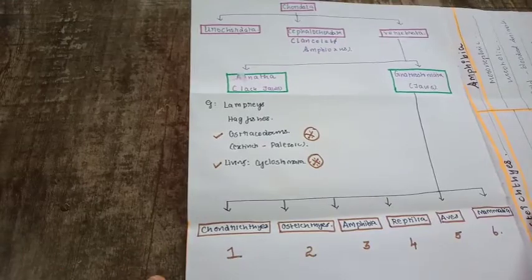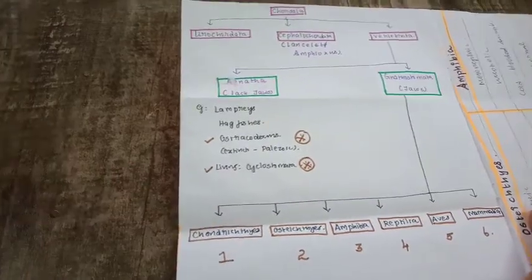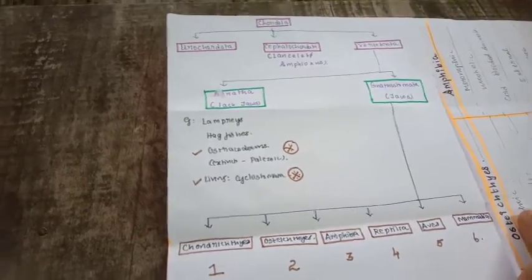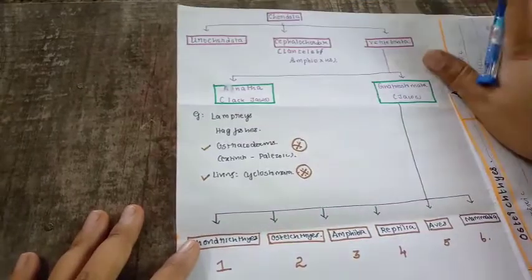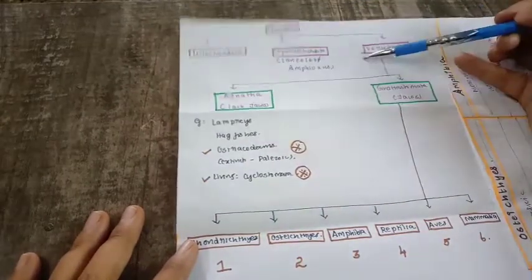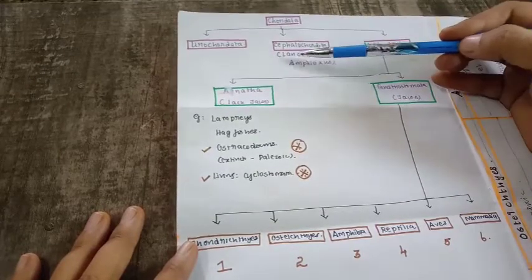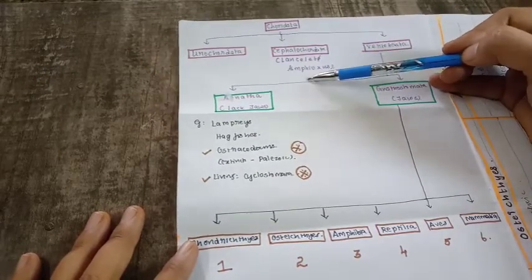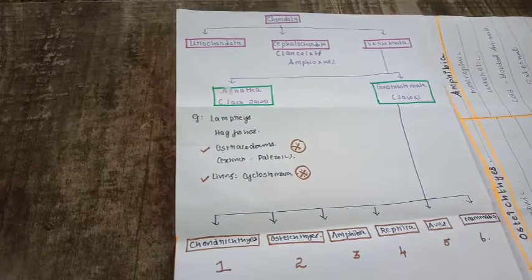So we'll see the subdivision of this particular phylum. Chordata is divided into 3 classes: Urochordata, Cephalochordata, Vertebrata. Cephalochordata includes Lancelet and Amphioxus. In developmental biology, we will study about this particular thing.